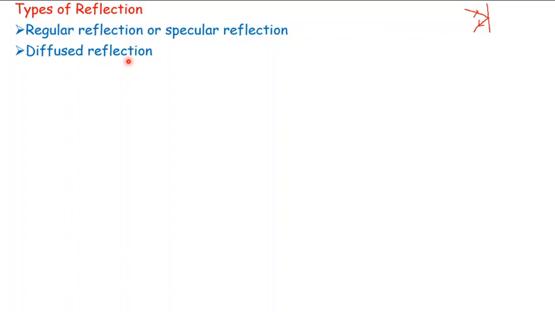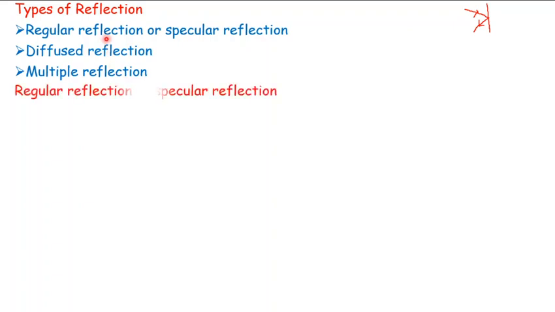We have got diffuse reflection, irregular रिफ्लेक्शन भी कहते हैं इसको, and we have got multiple reflection. Let us first discuss this regular reflection or specular reflection.